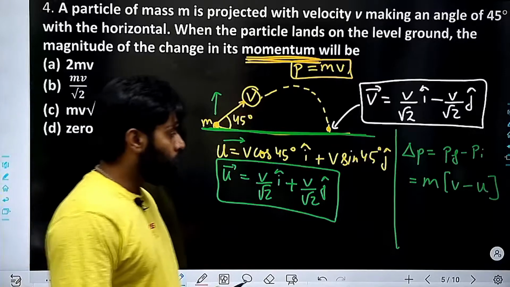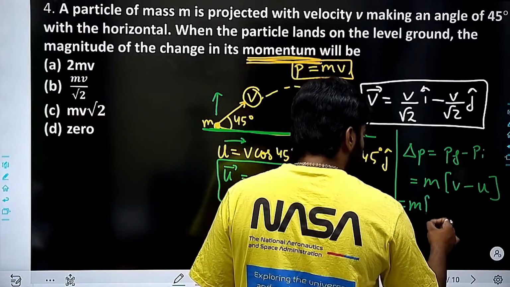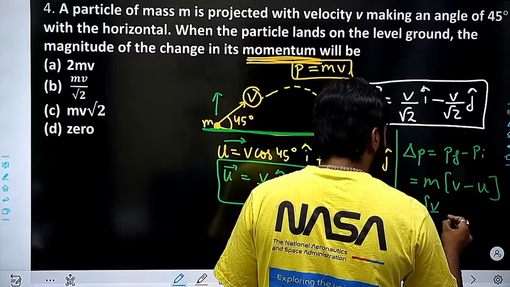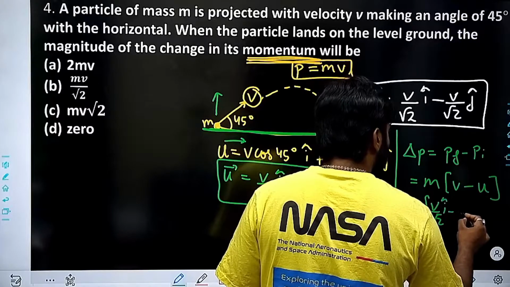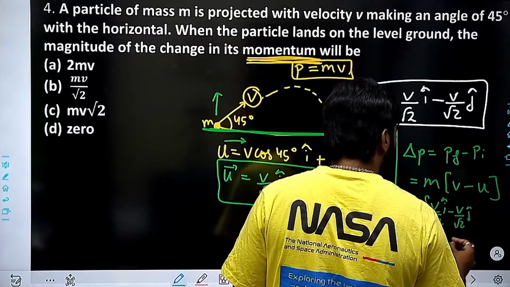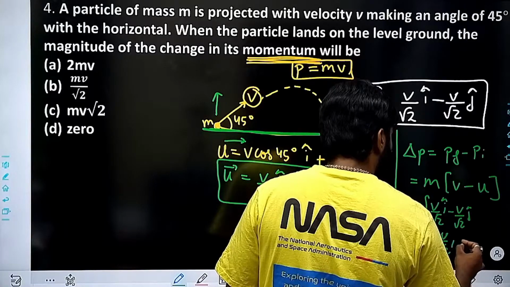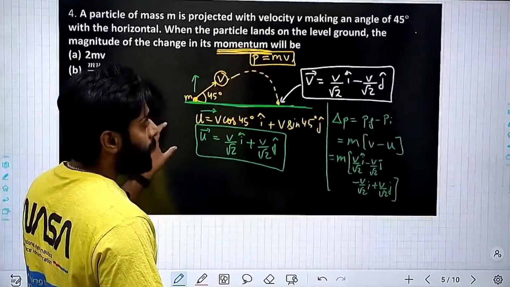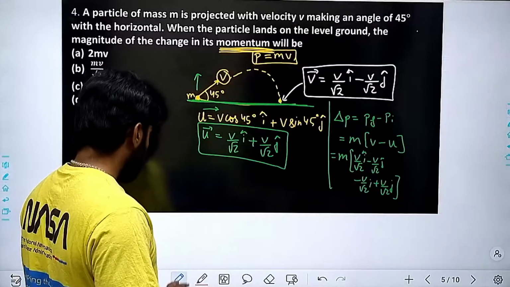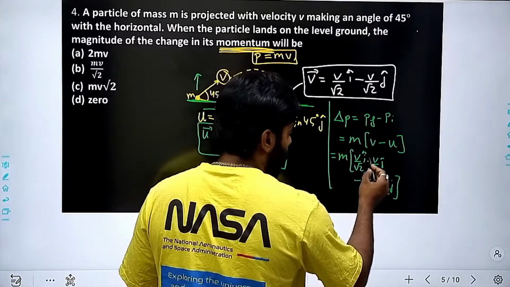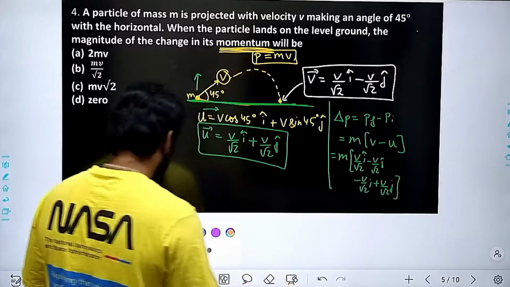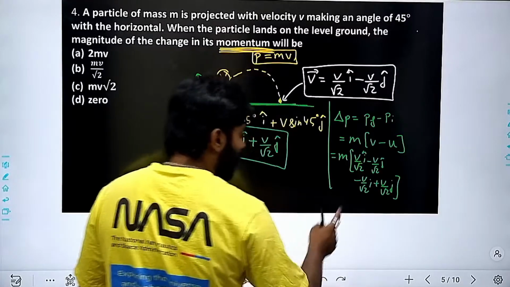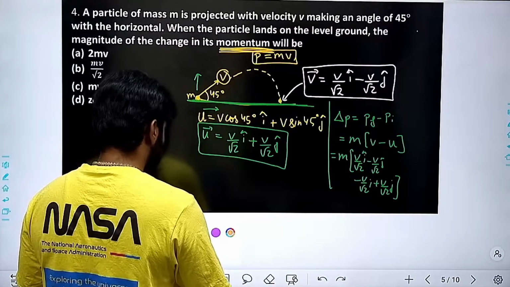So this is v by root 2 i cap minus v by root 2 j cap, minus v by root 2 i cap plus v by root 2 j cap. Is this point clear to you? And here I can do one more thing. I know that this thing minus this will also come out to be minus.